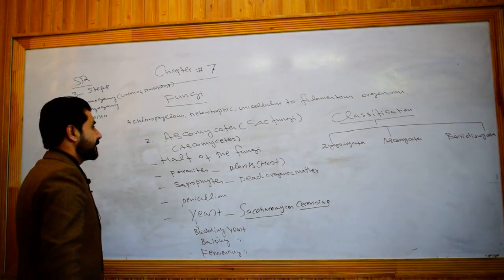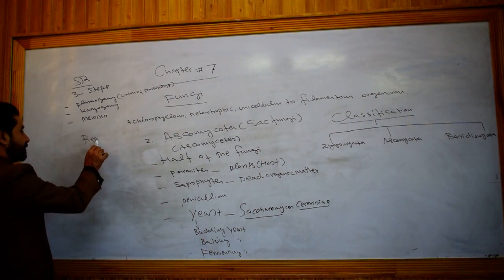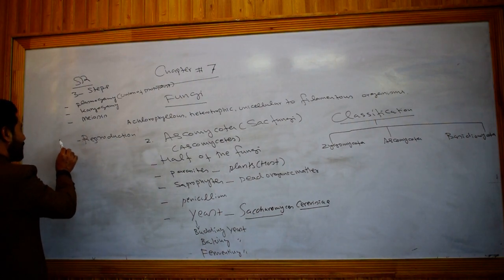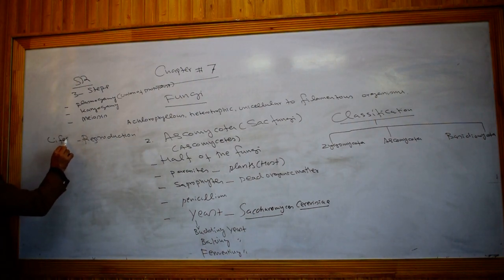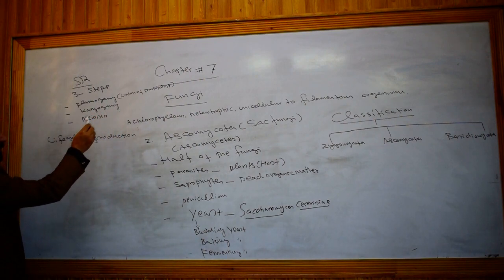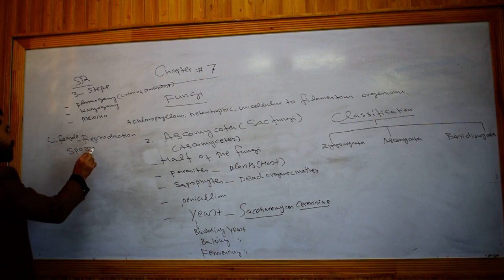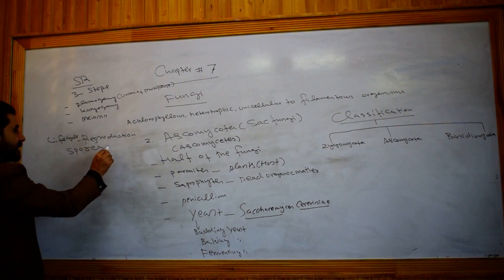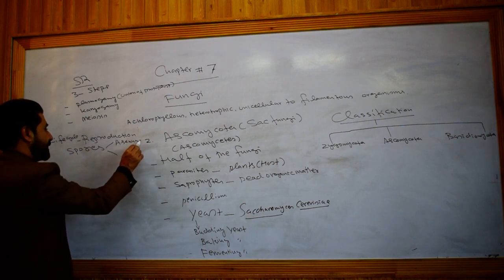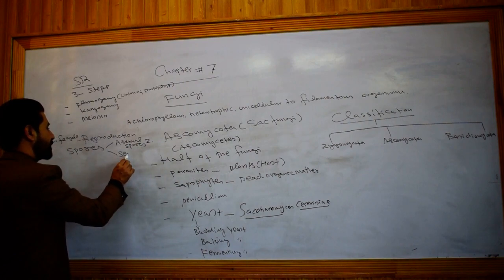So what is the characteristic feature of ascomycetes? Let's talk about its reproduction. By reproduction we mean the life cycle. As I told you, most of the fungi reproduce by spores. Spores are of two types, that is asexual spores and sexual spores.